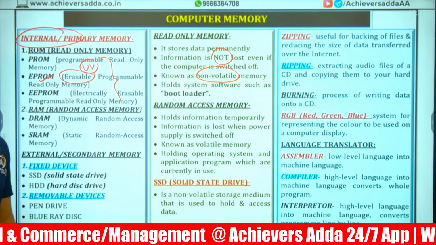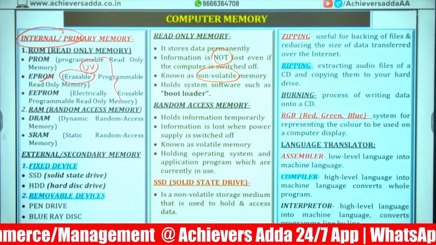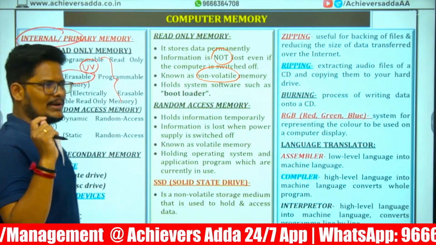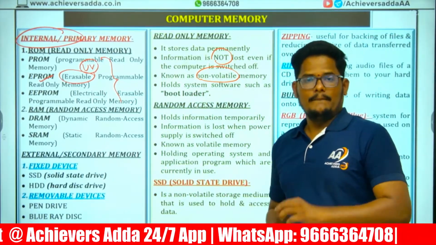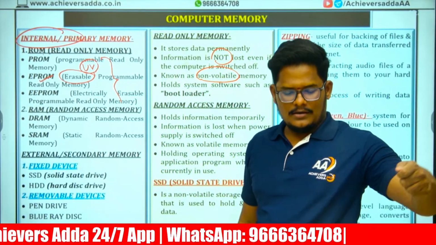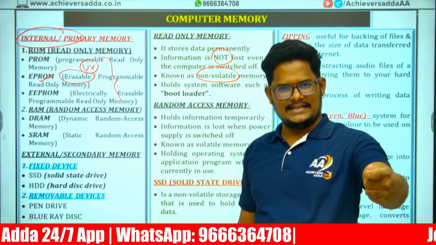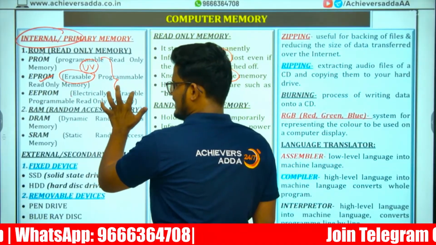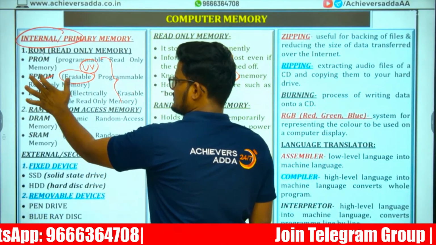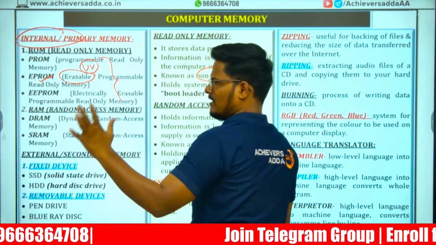In EEPROM, you can erase the data only electrically, meaning by connecting to electricity, you can remove the data in the ROM. That is electrically erasable, as opposed to UV radiation. PROM, you cannot erase it.